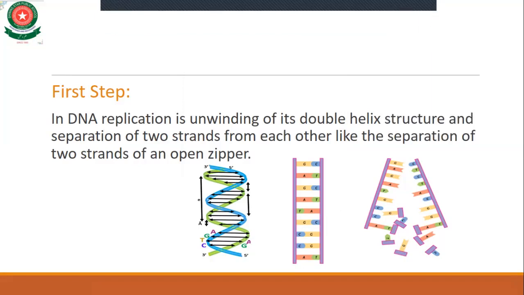The first step is the unwinding: the DNA has two strands, and these two strands separate from each other like an open zip. As you know, the DNA has two strands. As you see, this is a ladder-like structure in which the strands separate from each other like an open zip.